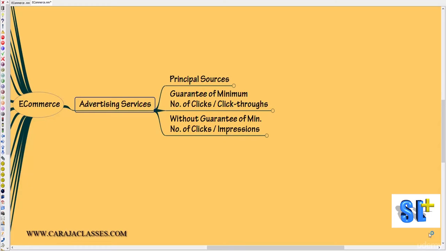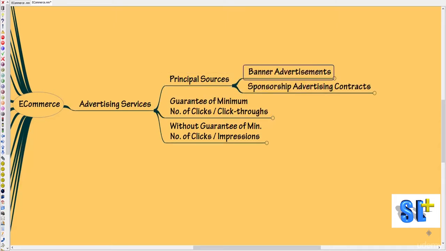In this session, let us focus on accounting for advertising services, especially in the online space or e-commerce space. Now these advertising services will have their revenue from two principal sources. One is from banner advertisements and the other one is from sponsorship advertising contracts.